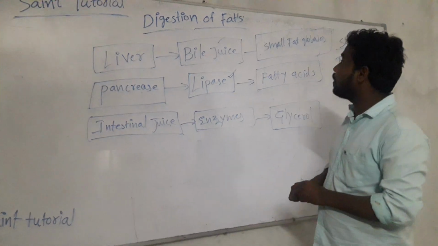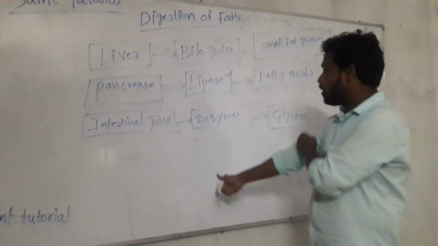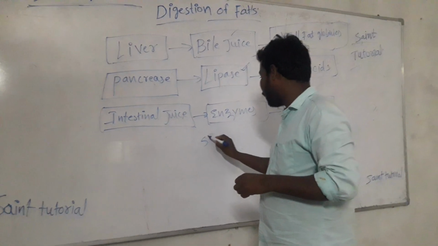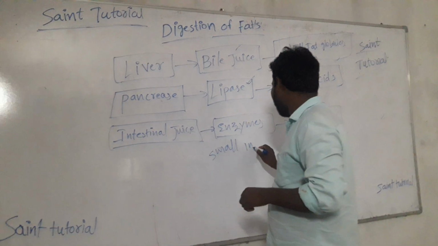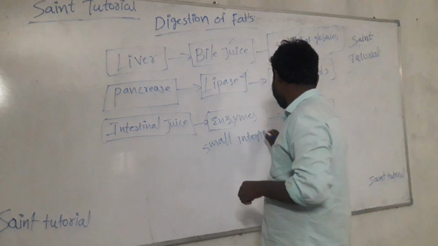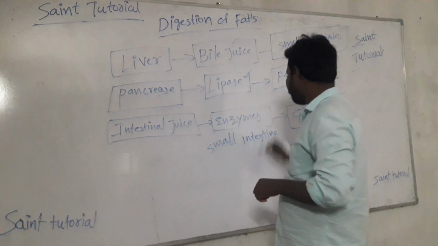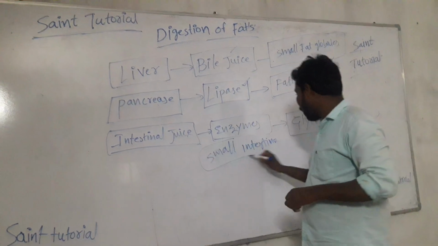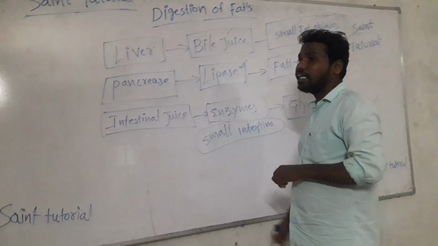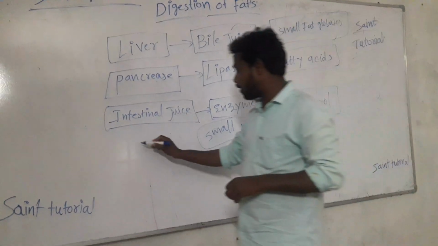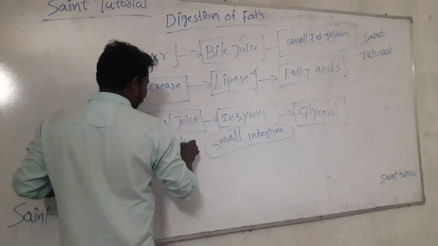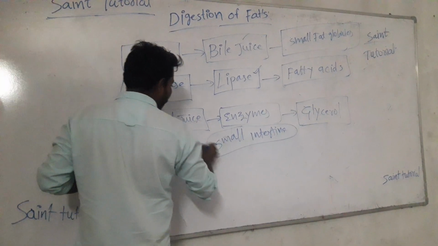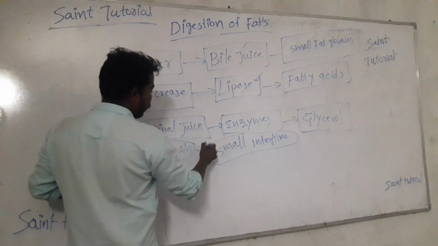Now let's begin the fat digestion. Digestion of fats begins in the small intestine. What is the small intestine? It is the intestine placed after the stomach. After the stomach and before the small intestine, there are two glands.